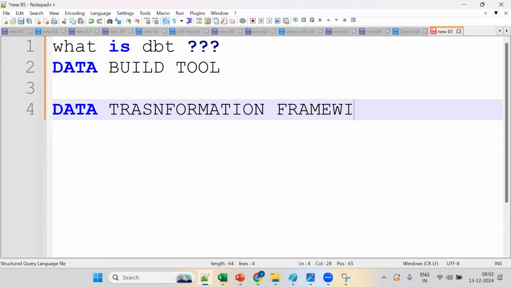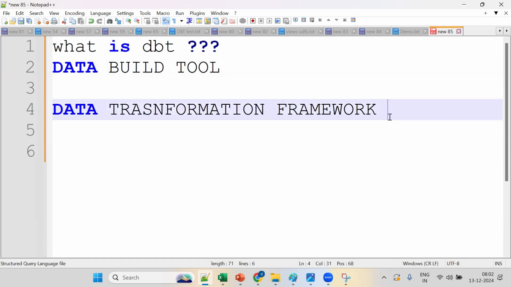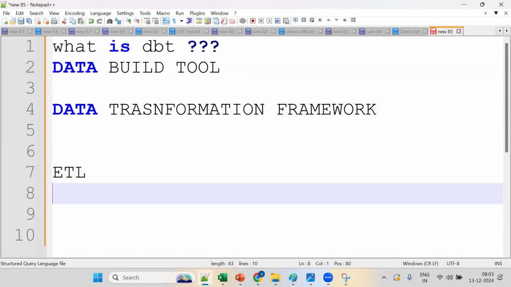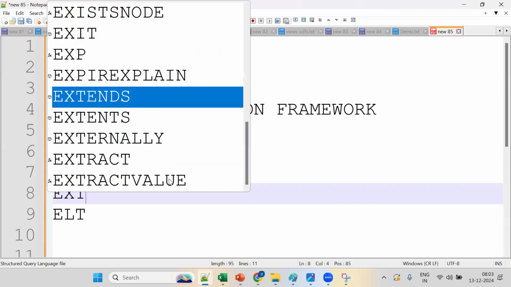So this is the functionality. DBT, data build tool, is mainly a data transformation framework. Before going further, you should first understand ETL versus ELT. Then you will have clarity on this particular DBT. What is the abbreviation for ETL? Extract, transform, load.